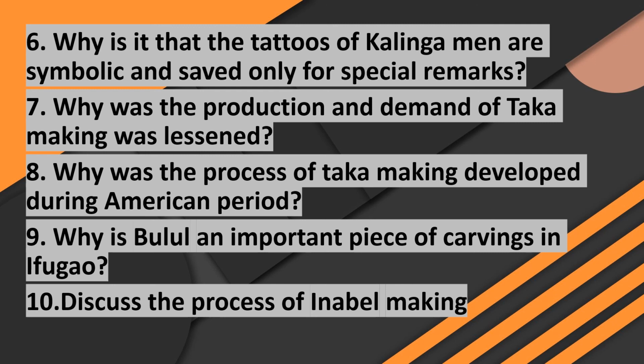Very good. Okay, next, number seven. Why were the production and demand of taka making lessened? Because of the popularity of plastic toys. Very good. Okay, number 8. Why was the process of taka making developed during the American period? Because of the popularity of print. Very good.